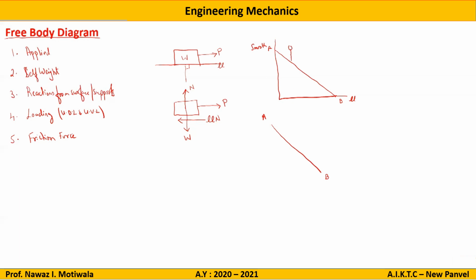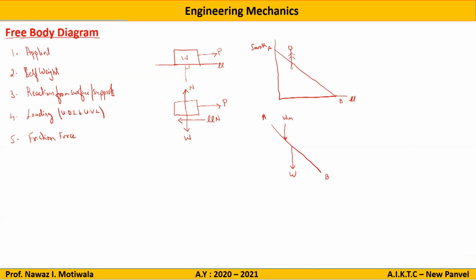Then first we have to show the applied forces. Let me show that there is a man standing on this ladder. If there is a man standing on this ladder, he is applying his self weight. The man's self weight will be the applied force on this particular body. So I will make here the weight of man. This is the applied force. Then the self weight of this ladder, acting exactly at the center and vertically downwards. So this is self weight.